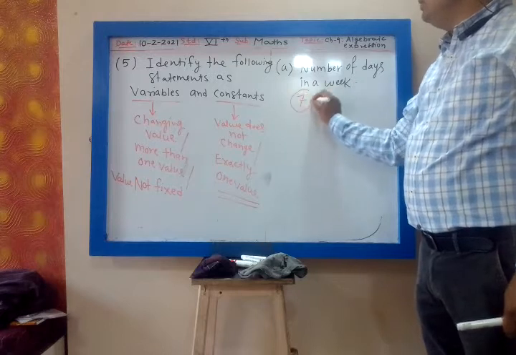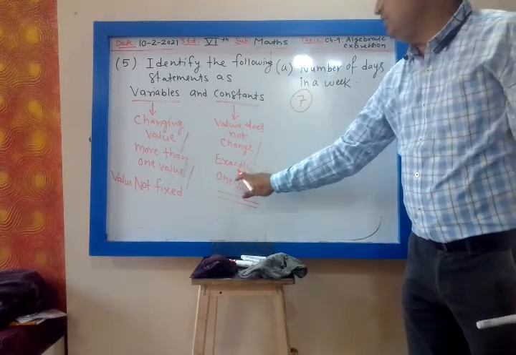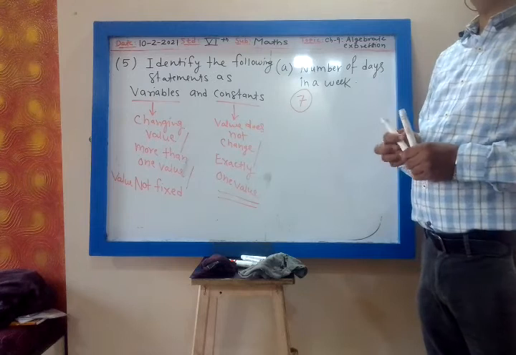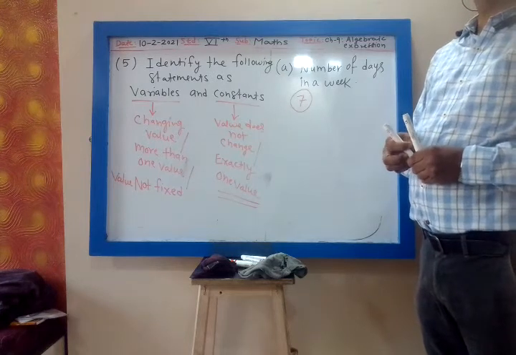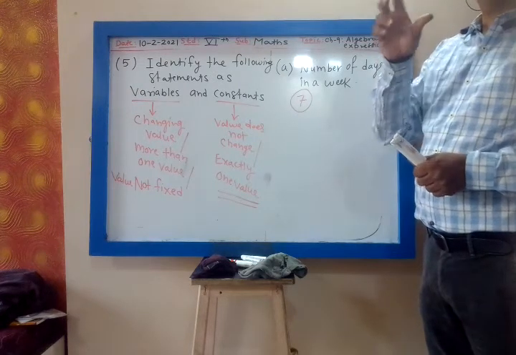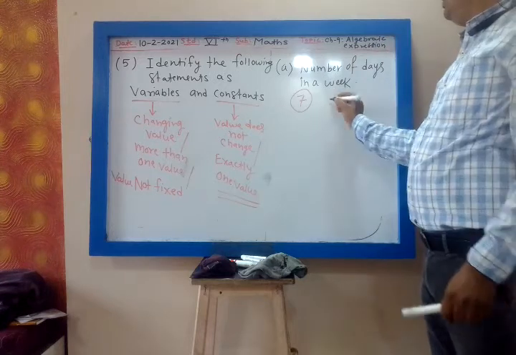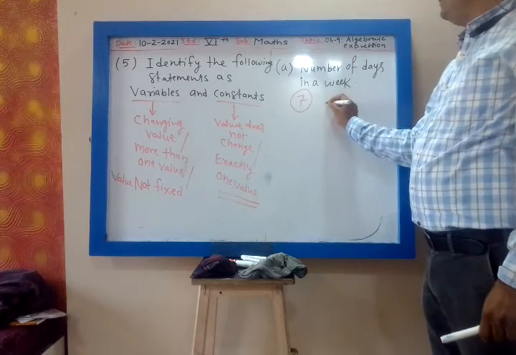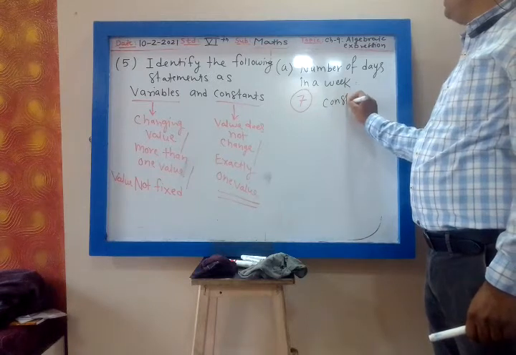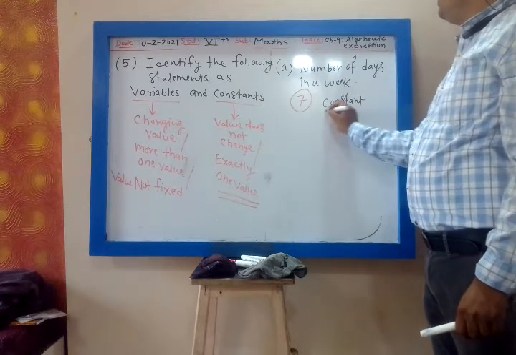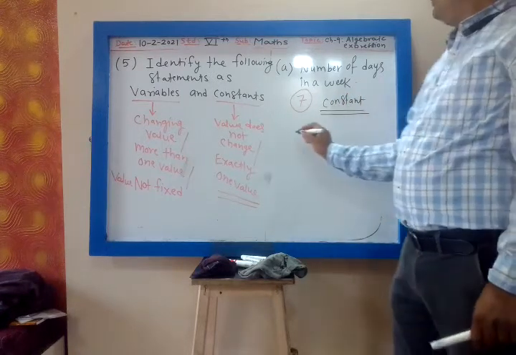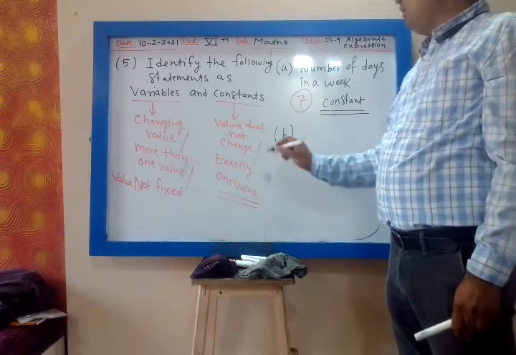So there is exactly one number, and whenever there is exactly one value, it is called a constant. So the answer is constant. Yes, 7 also you write.